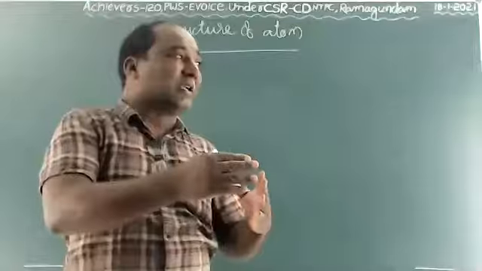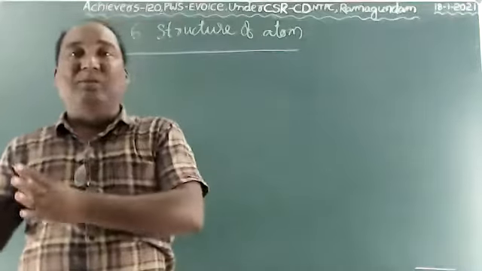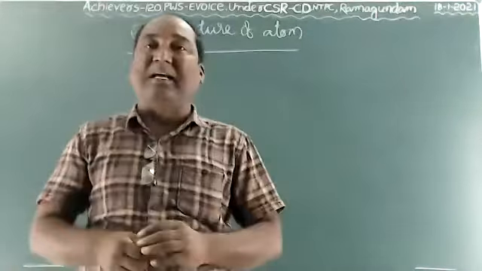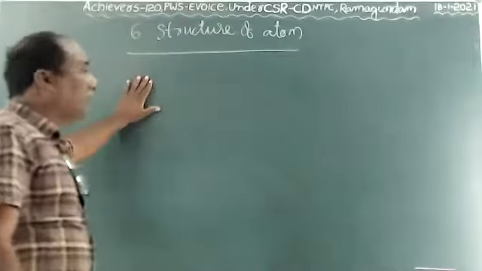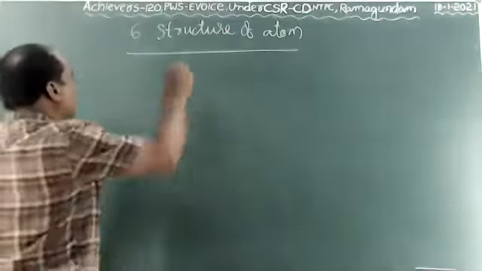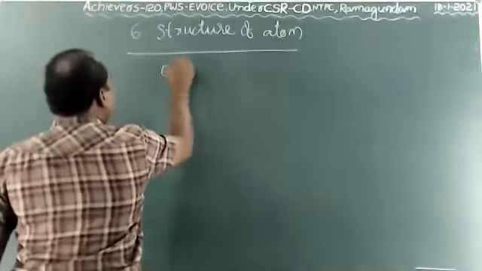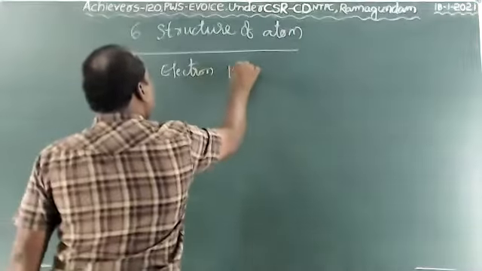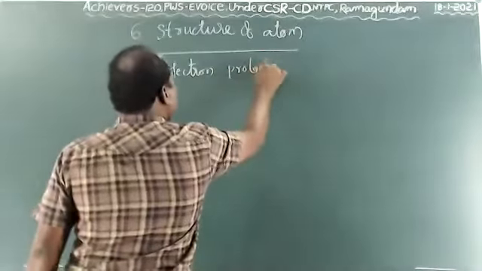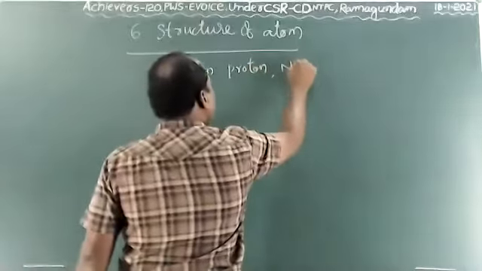Second one, structure of atom. The systematic arrangement of subatomic particles in the atom is called the structure of atom. The important subatomic particles are electron, proton, and neutron.